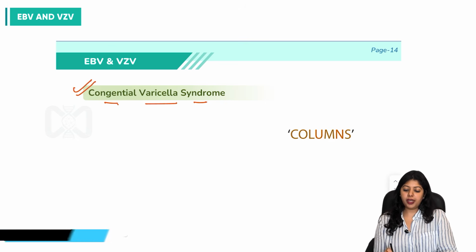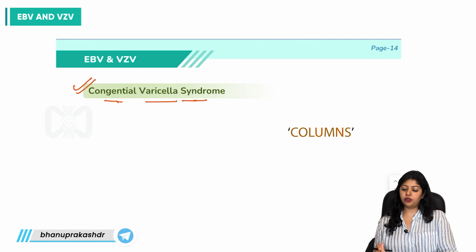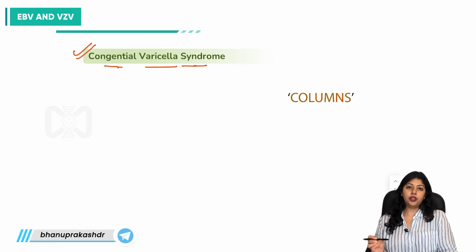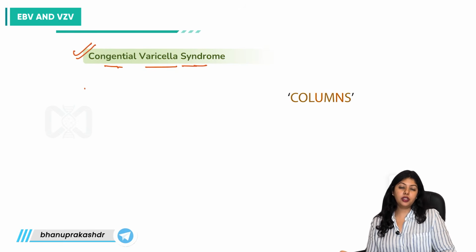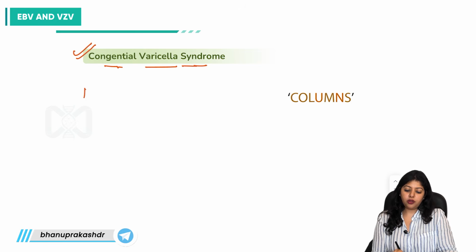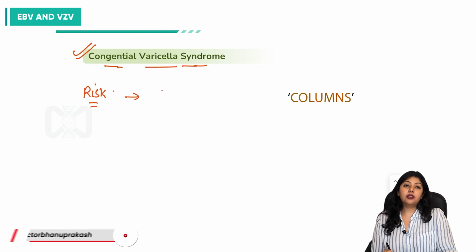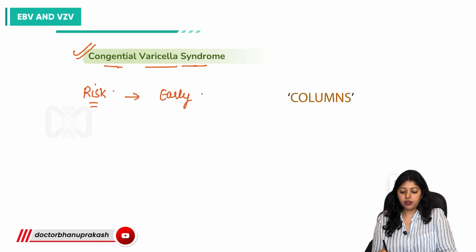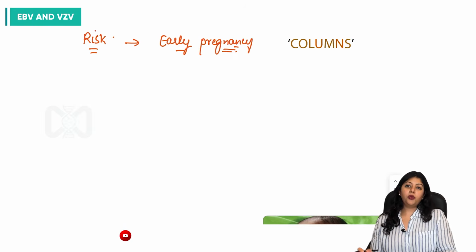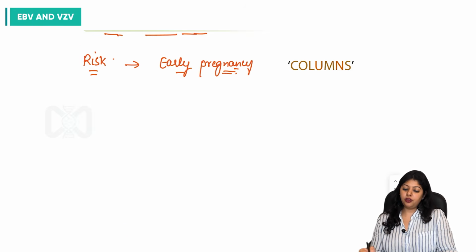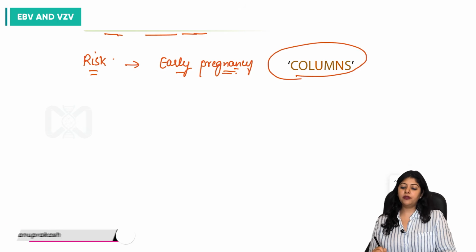So what happens in congenital varicella syndrome? The risk of transmission of this particular infection to the child is highest when it is acquired in early pregnancy. So what are the clinical manifestations that we have in congenital varicella syndrome?